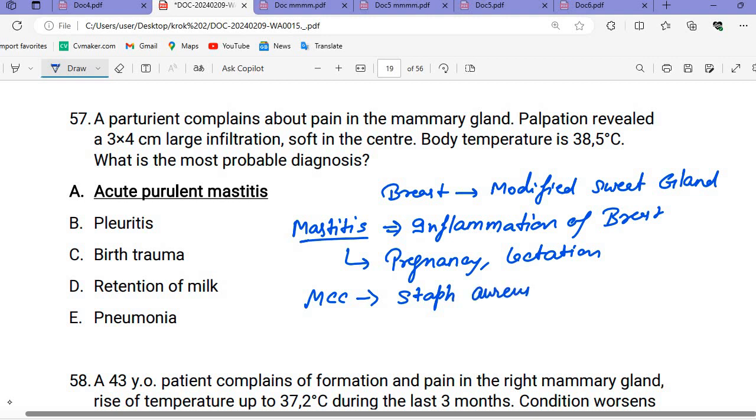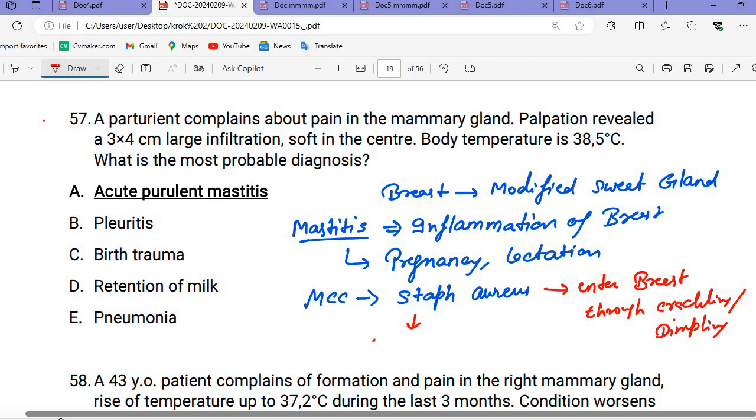From where will this Staph aureus come? The Staph aureus will come from the baby's mouth. It will enter the breast when the baby is sucking the milk. During sucking there can be cracking or dimpling in the nipple area. Through these regions the Staph aureus will go inside the breast, and they will cause the inflammation.